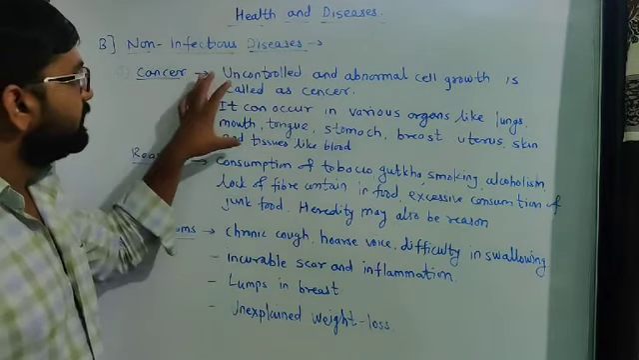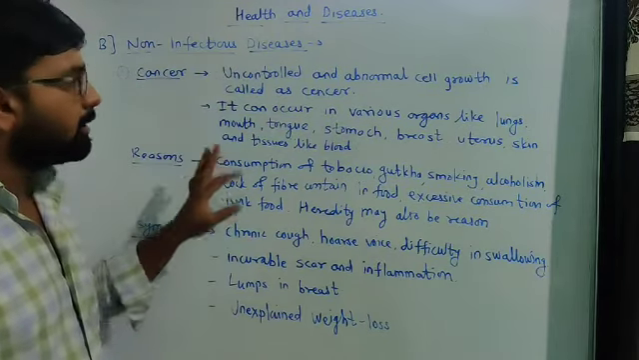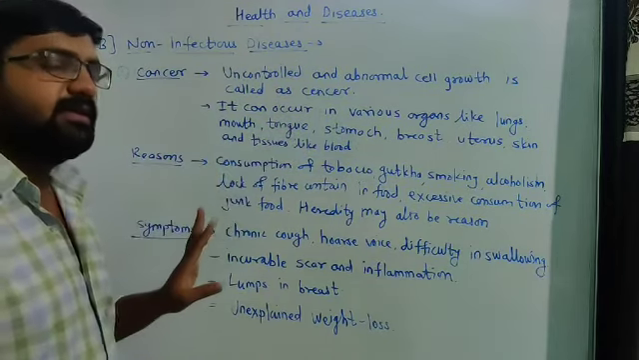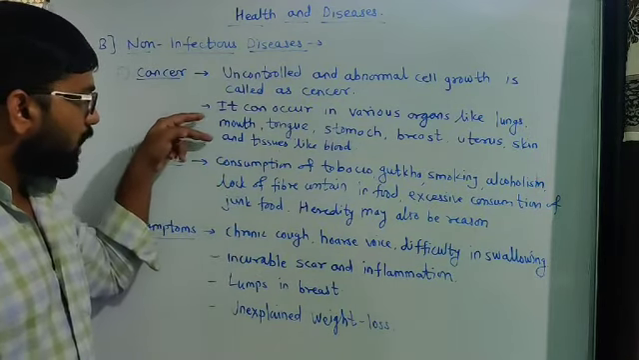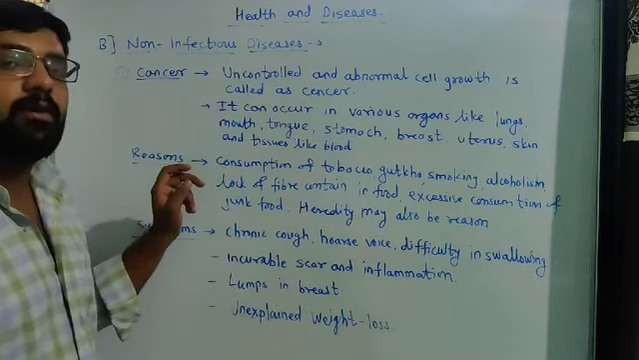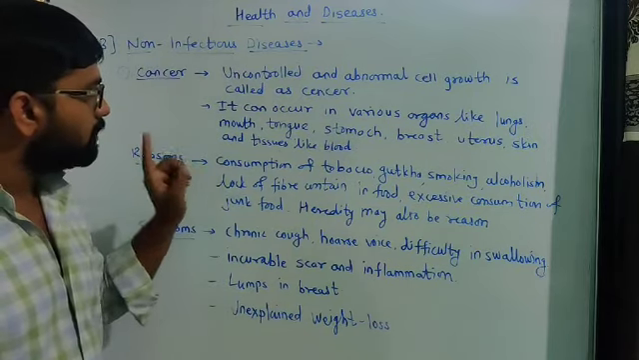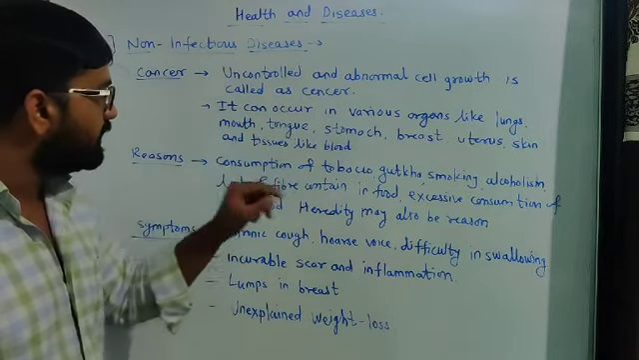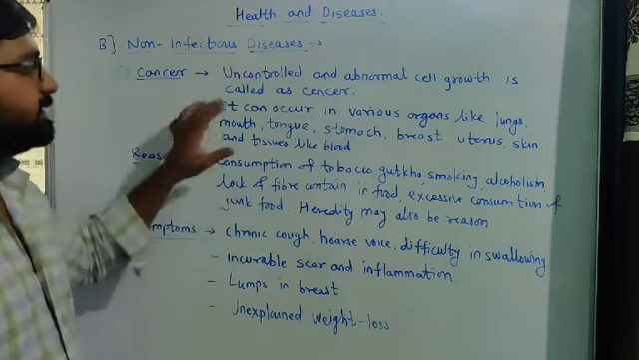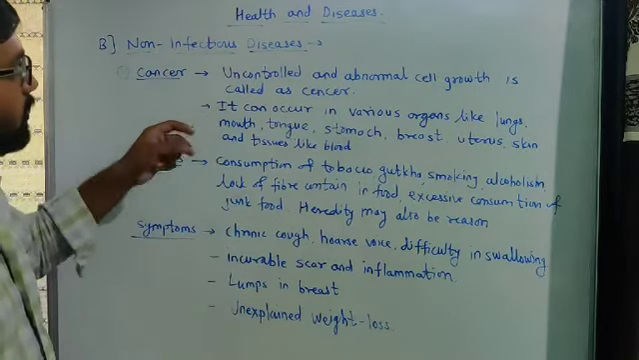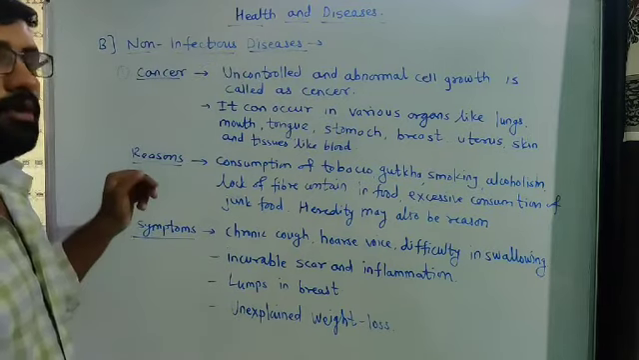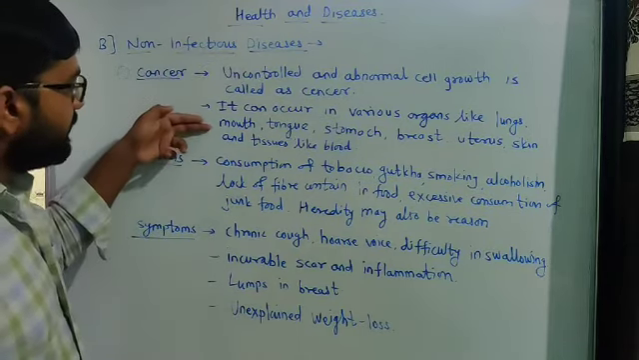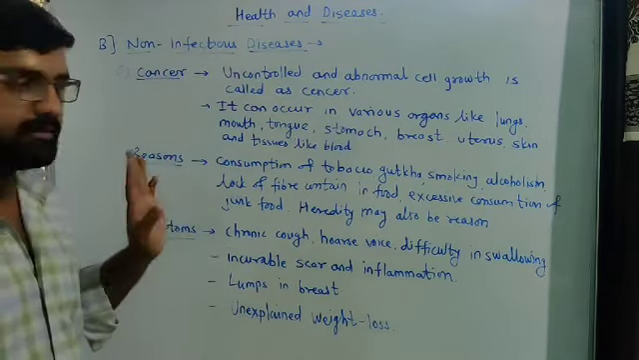So this is the definition of cancer. What? Uncontrolled and abnormal cell growth is simply called cancer. Then it occurs in various types of organs. Look at lung, mouth, tongue, stomach, brain, uterus, skin and blood. These are some different types of organs in which uncontrolled or abnormal growth of cells takes place, that is simply called cancer.